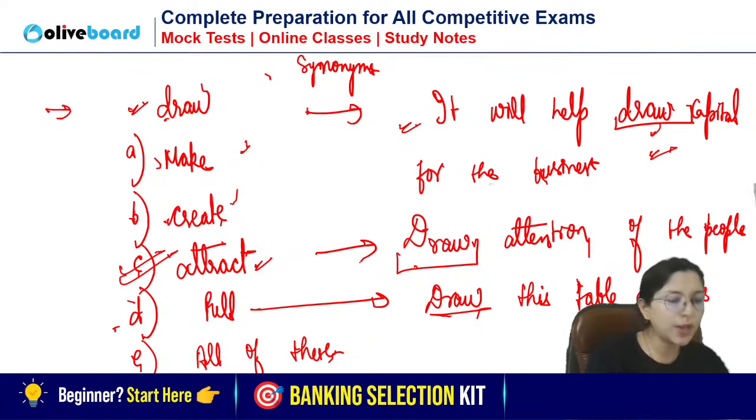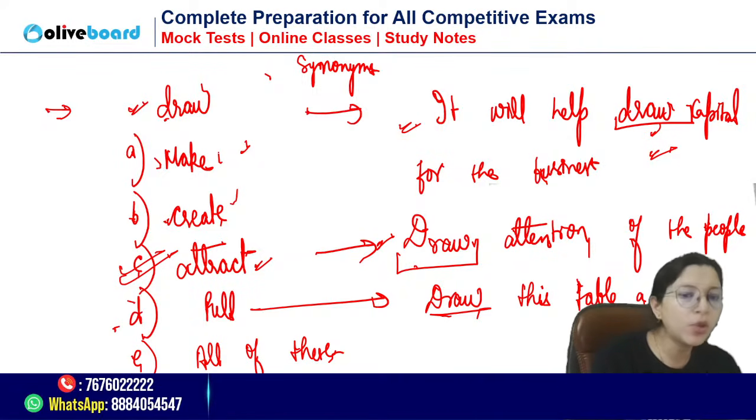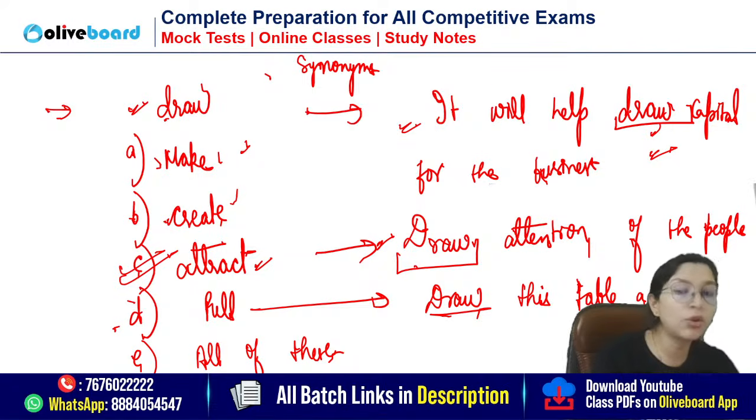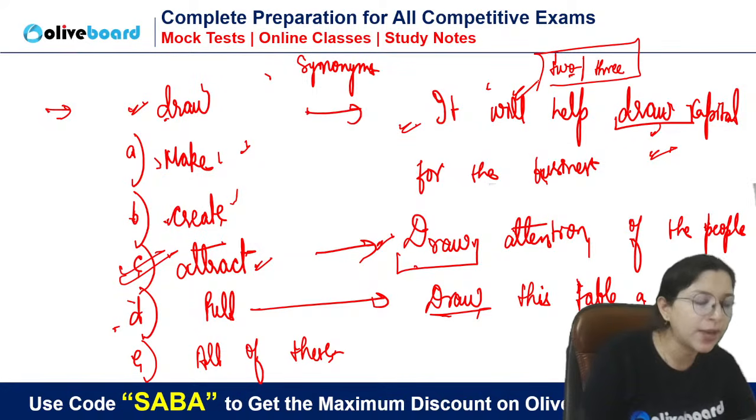So in this case, this meaning will come: haul the table, drag the table. So pull will come. For attention, attract will come. And here, make and create both can come. Even attract capital can also come. Now for this, you have to see two, three more sentences. Directly, you will not be able to give the answer. Two, three more sentences you will see, you will get the clarity.